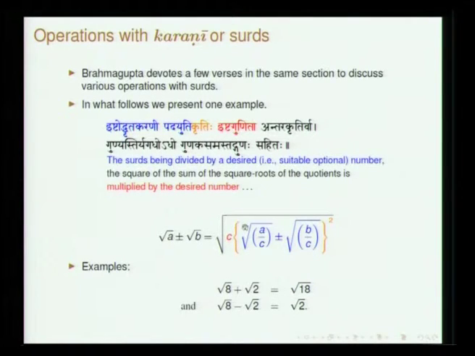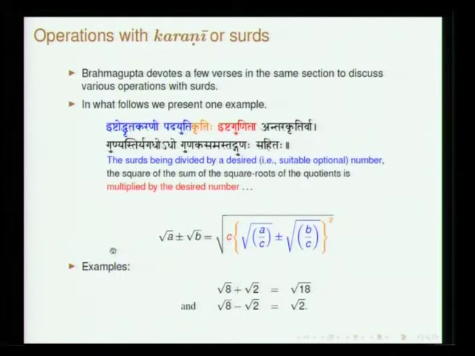So you have two numbers, A and B, whose square root has to be added or subtracted. You divide by this and then he says take the square of that and then multiply by ishta gunita, this quantity C whichever you chose, and then take the whole square root. So this is what has been stated, antara kritirva. And this will give you the difference or sum of the two surds. There are a few more verses which deal with the square roots.